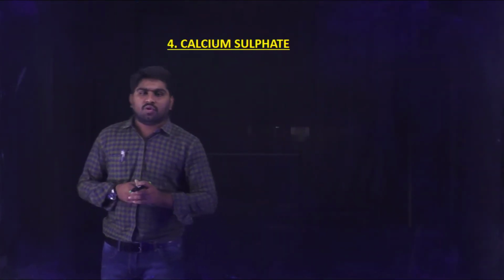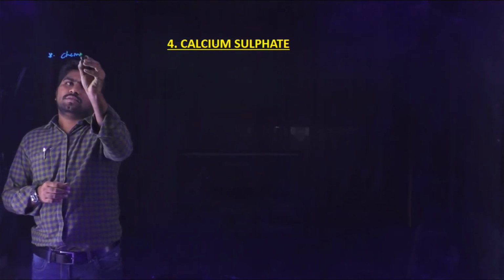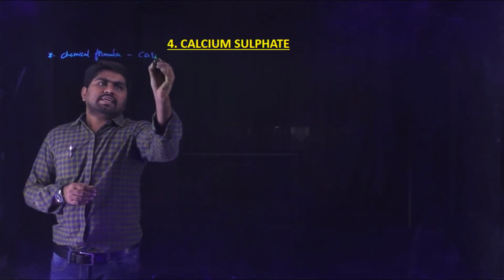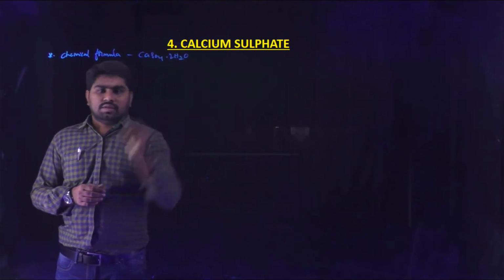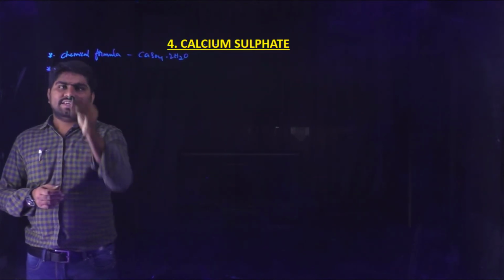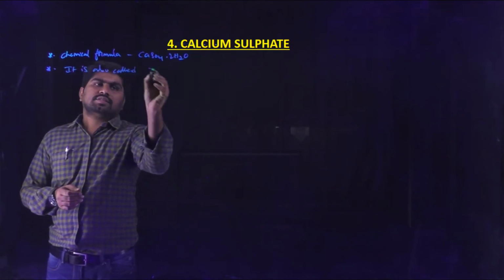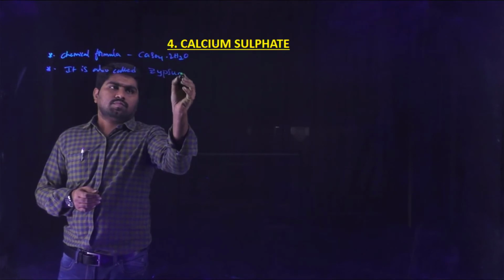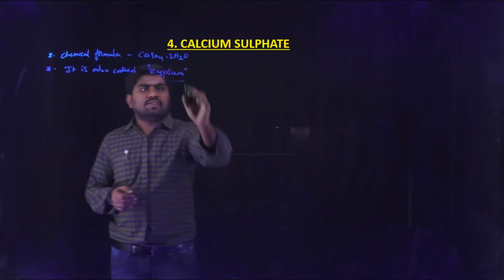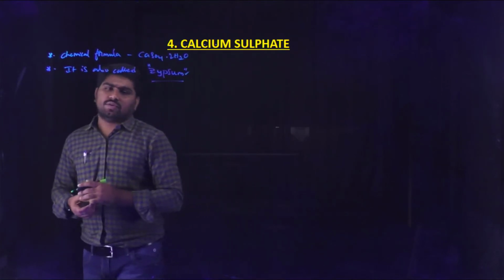Now coming to the next compound, calcium sulfate. The chemical formula is CaSO4·2H2O. Naturally occurring calcium sulfate is also called gypsum. So the chemical formula of calcium sulfate is CaSO4·2H2O.